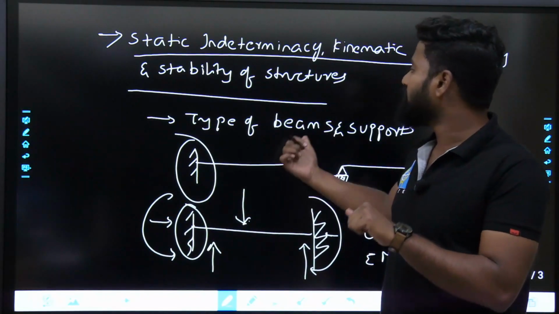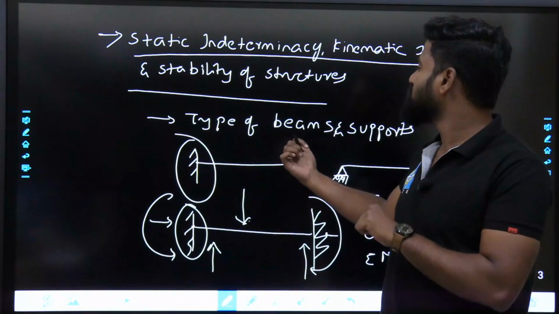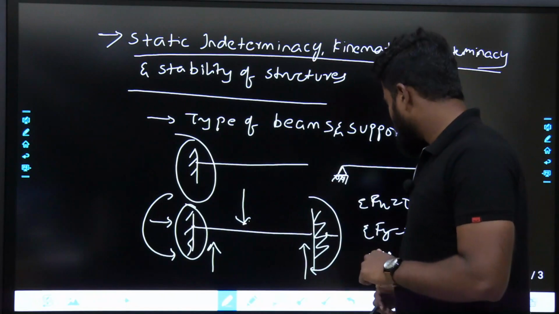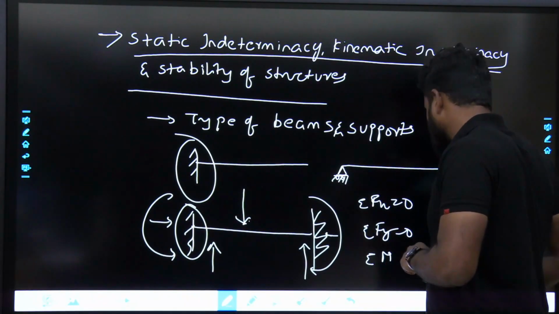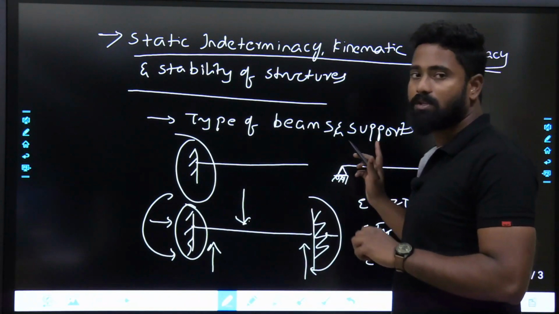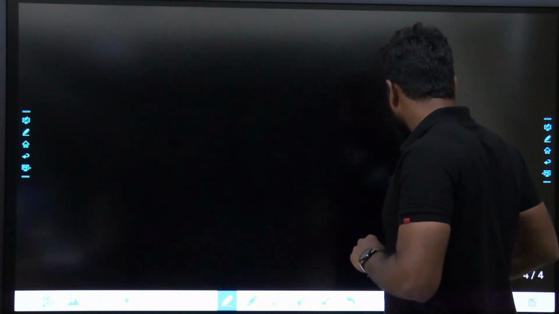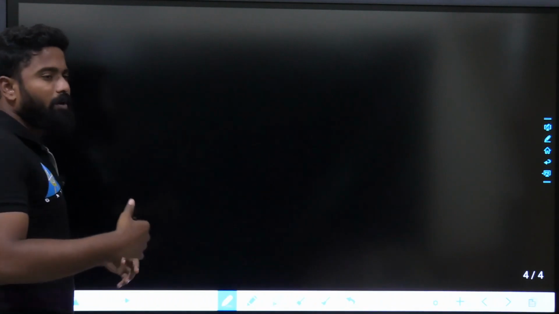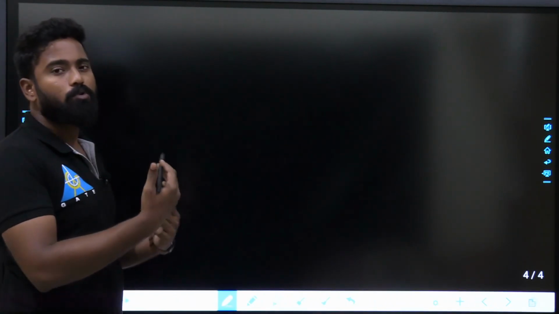So the first thing, I'll give you an introduction about types of beams and supports. Fine. This you might have already seen in your structures and strength of materials, but I am telling you this is what I am going to discuss. So that is one thing. Types of supports, indeterminacy. What is the amount of indeterminacy?